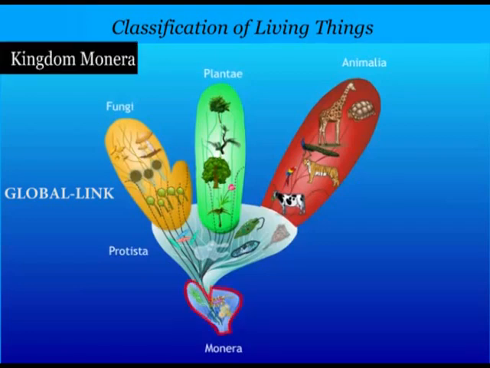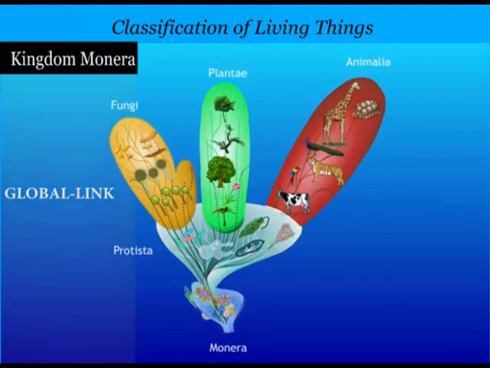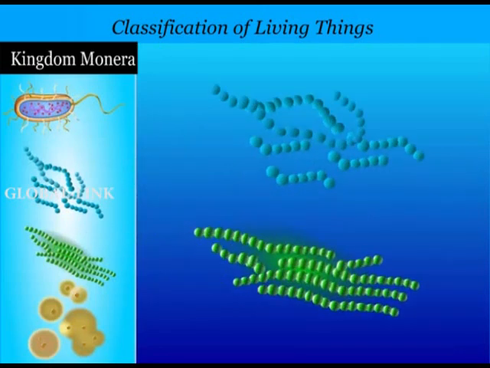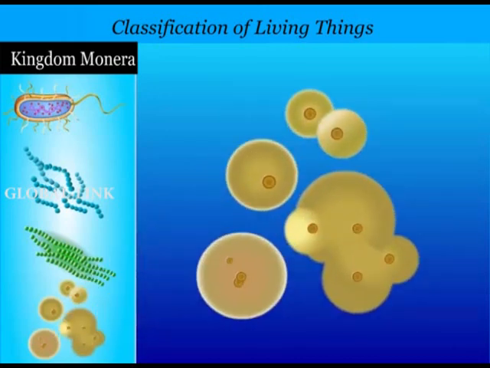The kingdom Monera includes prokaryotic cells which lack organized nucleus and organelles with membranes. Common members of Monera include bacteria, blue-green algae, cyanobacteria, and mycoplasma.